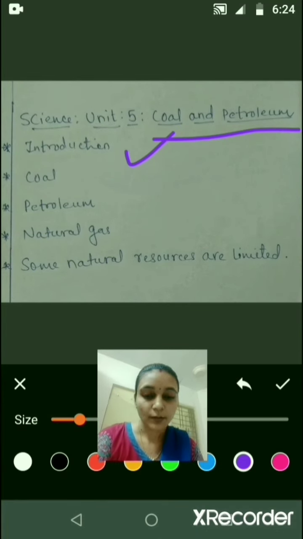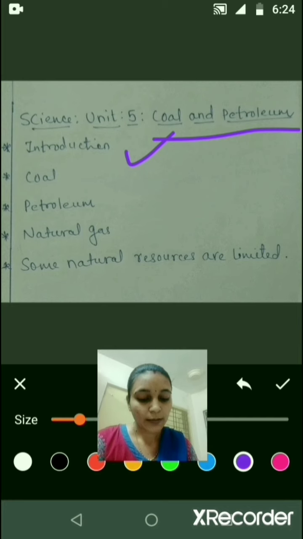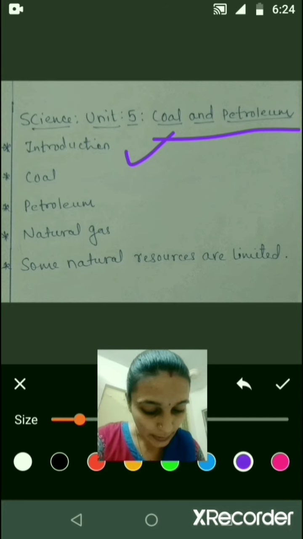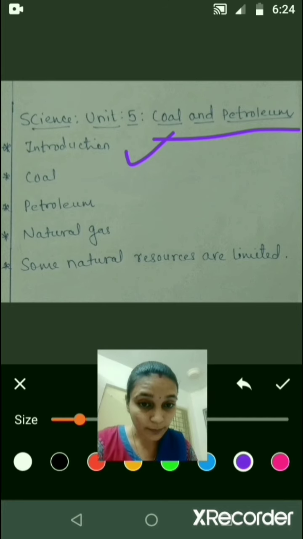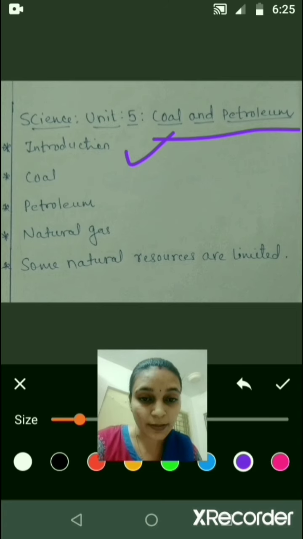In this chapter you will learn about the exhaustible natural resources like coal, petroleum, natural gas, etc. These were formed from the dead materials of living organisms, that is called the fossil.